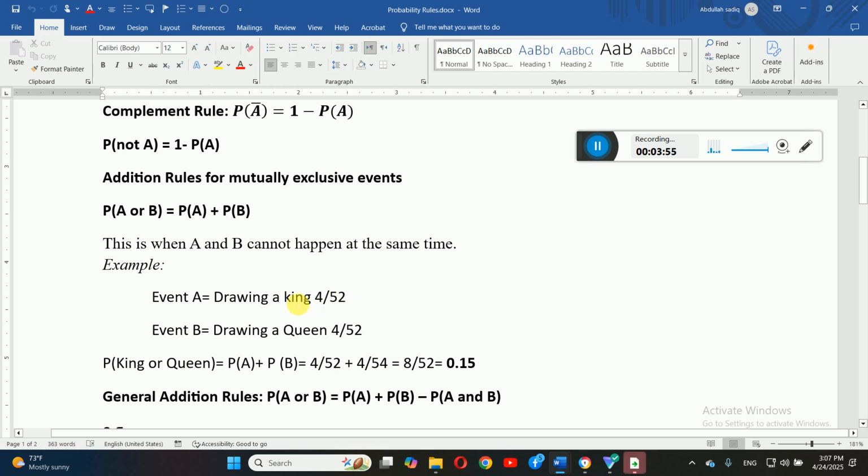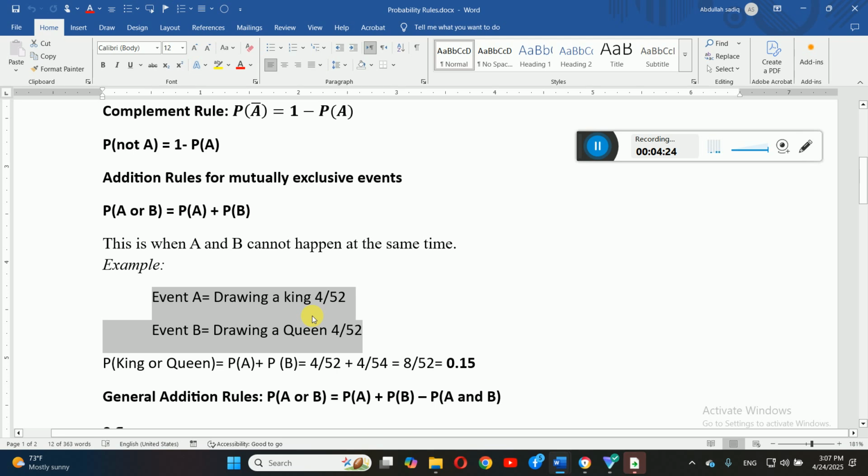Why? Because there are 4 kings in total, and also the queen appears 4 times in total. So if you are interested in the probability of a king, then you should divide 4 over 52. That gives you only the probability of a king, and 4 over 52 is also the probability of a queen. But keep in mind, dear students, both of these events are mutually exclusive. Why? Because they cannot happen together. In one draw, you can only draw one card.